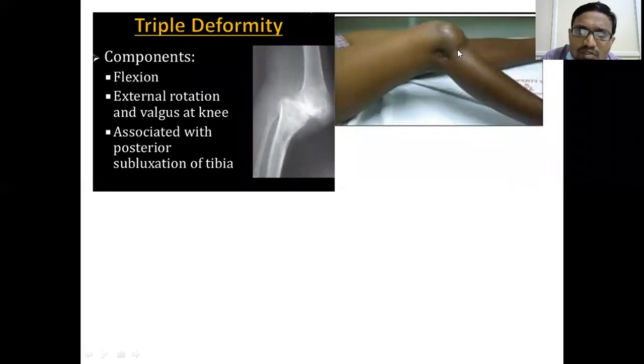The options we have are mainly fusion of the knee, that is arthrodesis, or arthroplasty. But in a tuberculosis knee, if you give arthroplasty, TKR, total knee replacement, what happens is it gets infected. That is the problem with triple deformity. With this, I will be concluding the class.